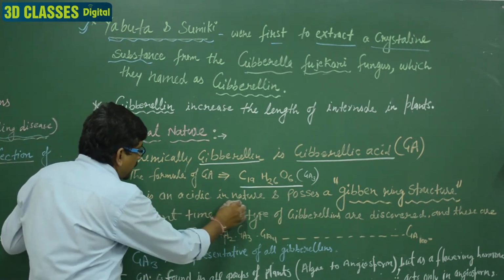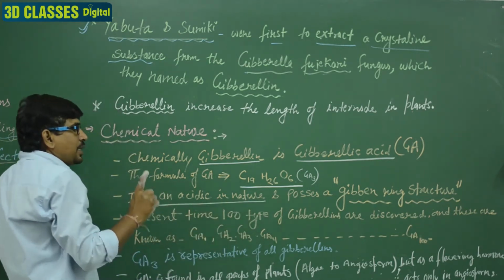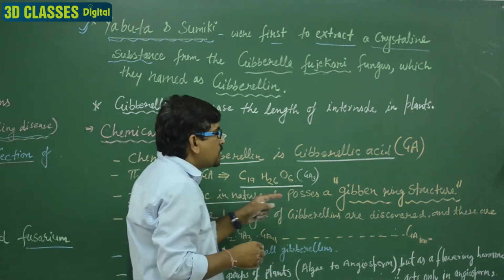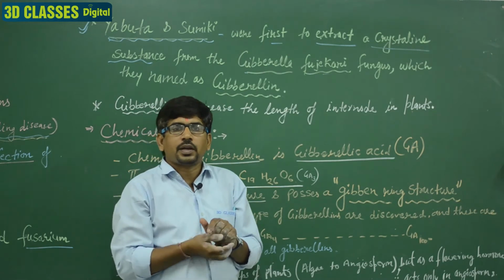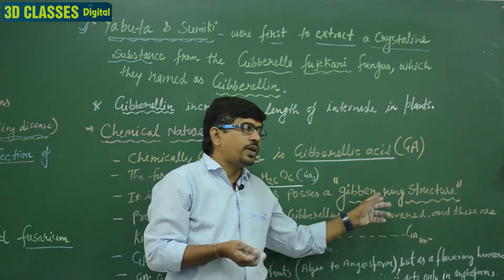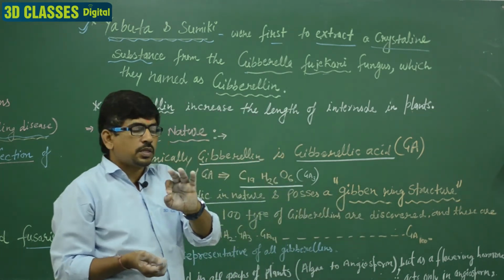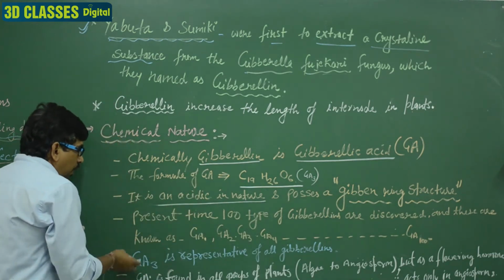It is acidic in nature and possesses the gibbane ring structure. In its chemical structure, chemical diagram, you can say it contains the gibbane ring. Clear?